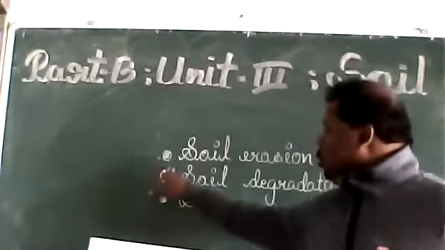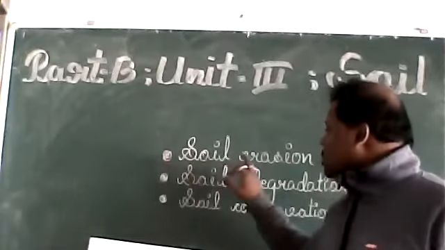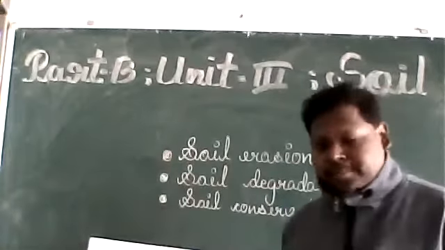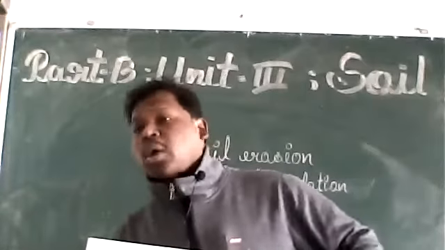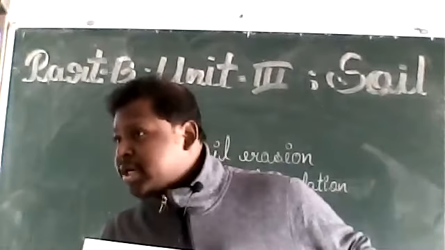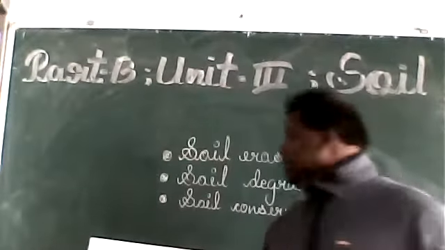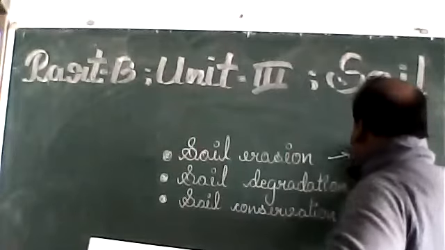Always the most important question is the distinction between soil erosion and soil degradation. So what is the comparison? Soil erosion is related to quantitative nature. Why quantitative nature? Exactly.